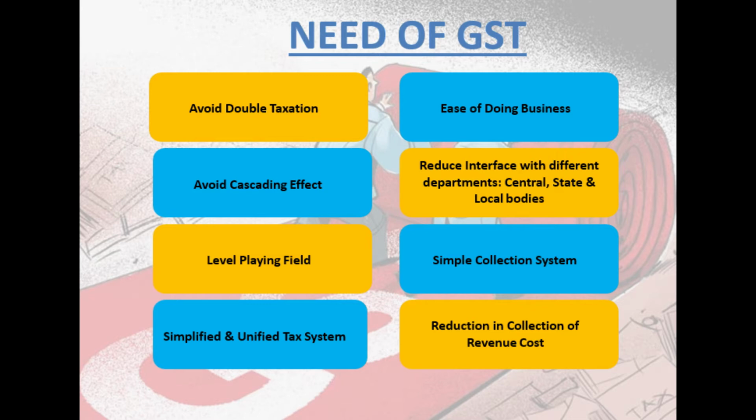Anytime while goods are being freely moved in the country, the GST authority, state or center, can ask for the correctness of the goods and invoices, the genuineness of the transaction, by checking the e-way bill, which is generated net based, correct? So that is what is ease of doing business. Then reduced interface with different departments, central, state and local bodies.